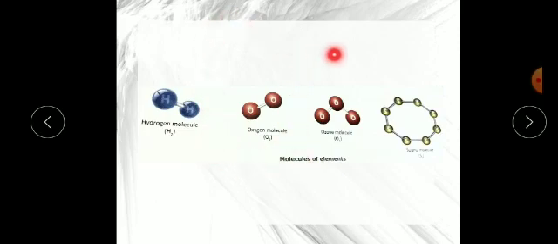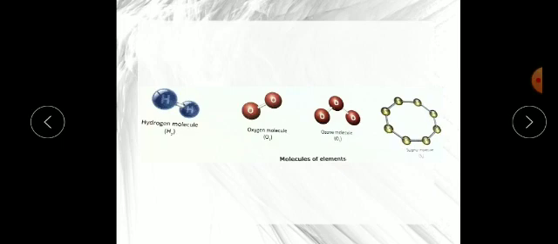Ozone is very important, it protects us from the ultraviolet rays of the sun, and its formula is O3. So O3 is also a stable compound. Sulfur is also stable, as S8: 8 atoms of sulfur can easily make a stable molecule.